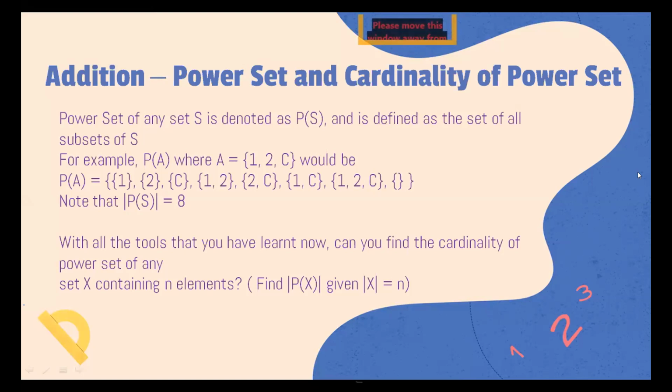Okay, Krishna, if the null set is not included, then n plus 1? No, I don't think that would be right. Just consider the case of A such that A has 3 elements. So the cardinality of A is 3, and even if we exclude the null set, we still have 7. So how can that be right?